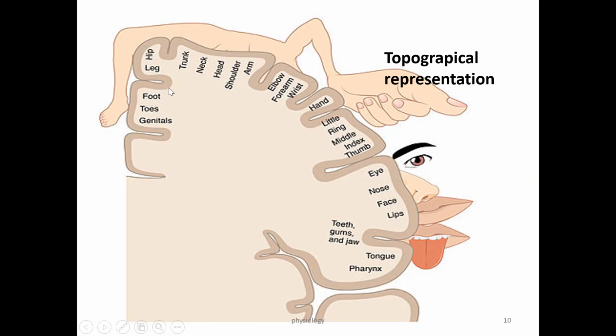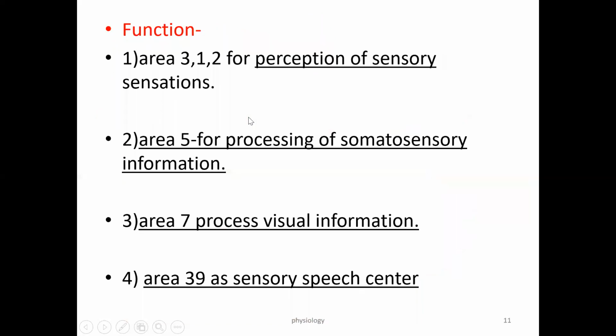What is the meaning of this? What is the importance of this? Suppose there is damage to this particular part of the brain, which part gets affected? That means the foot, toes, legs, hip. If that particular artery or that particular part of the brain gets damaged, then depending on which part gets damaged, it may affect that specific part of our body, either sensory or motor. So this is called topographical representation, that is, representation of different parts of the body on the brain.